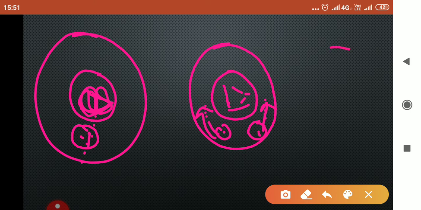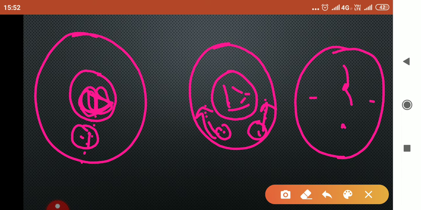Now in the next figure you can see, this is the cell membrane, this is the centriole, this is also the centriole, and chromosomes will be aligned in the center. Now this centriole will send the spindle fibers to the chromosomes so that they can be held at the center and attached there, forming a spindle apparatus.